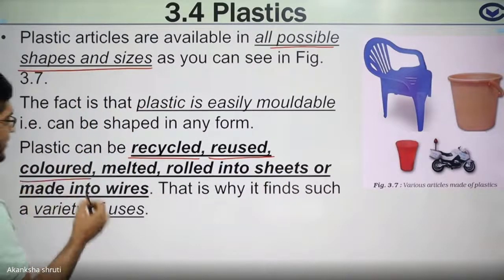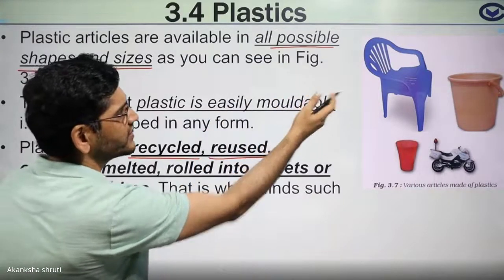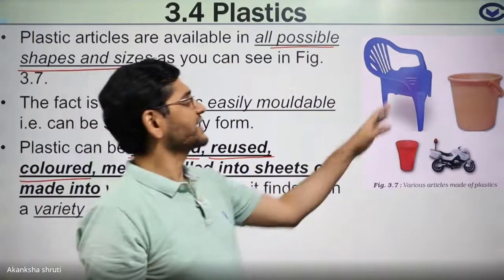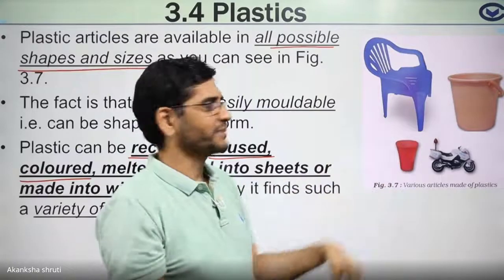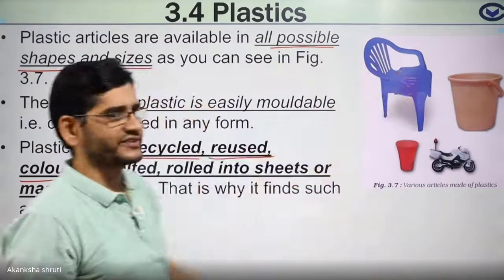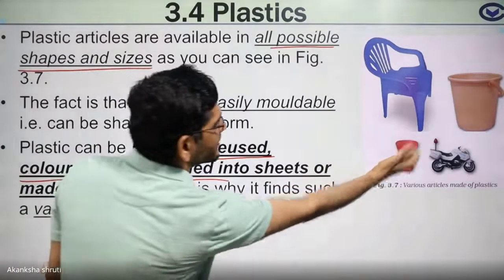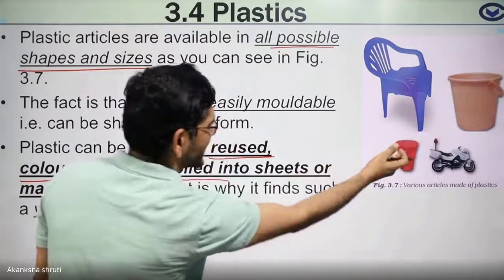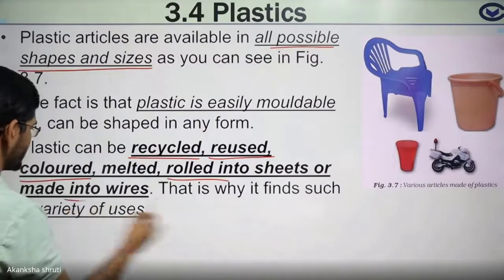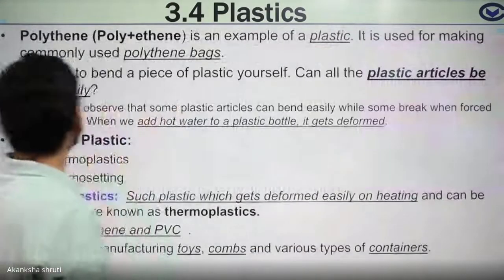They can be colored, means by dyeing it can be colored into different colors. Means while the plastic is polymerized, at the same time some dye is kept inside. So painting is not from the outer surface, but it is mixed with the dye. Students, they can be rolled into shapes like a bucket or this cylinder or this glass. Even they can be converted into a wire structure also. So these are the various uses.